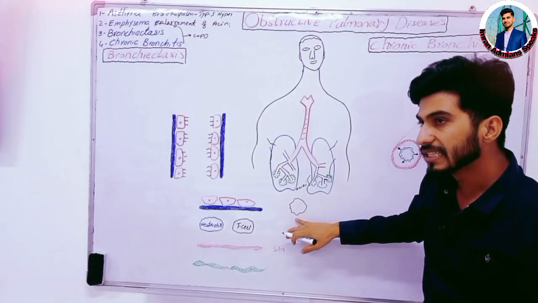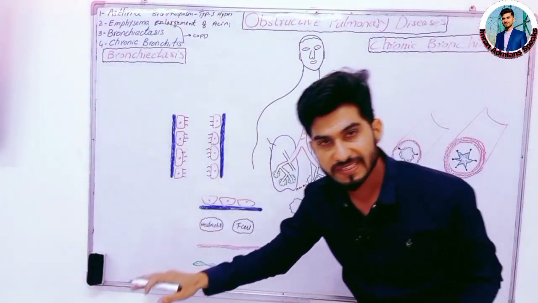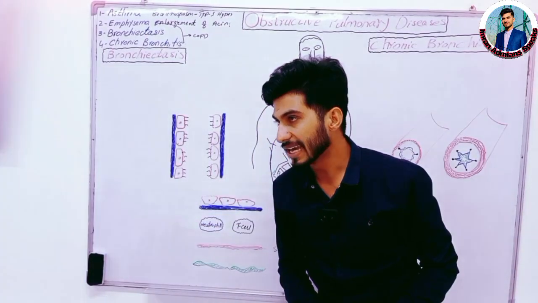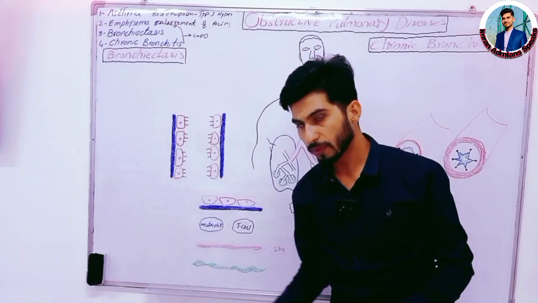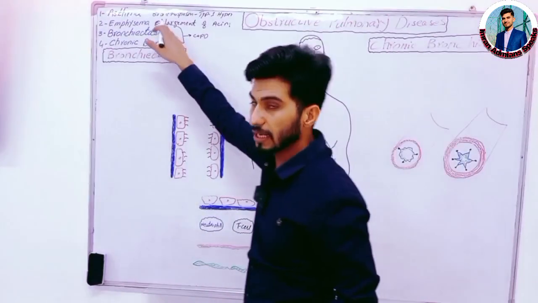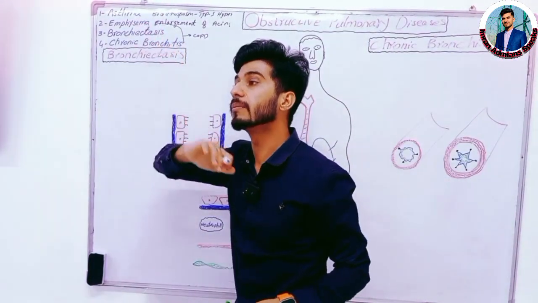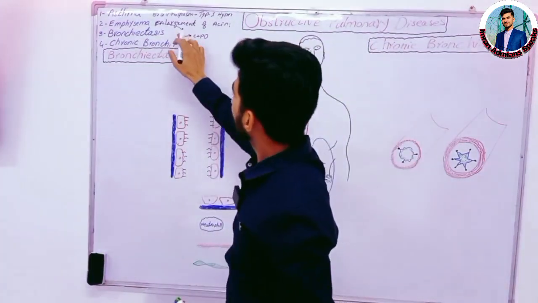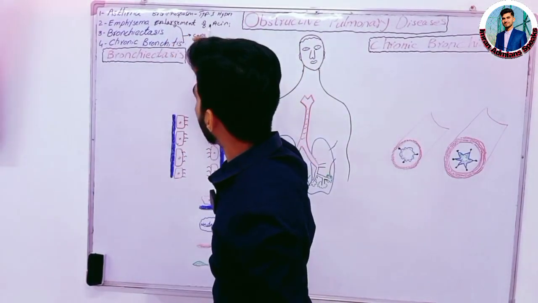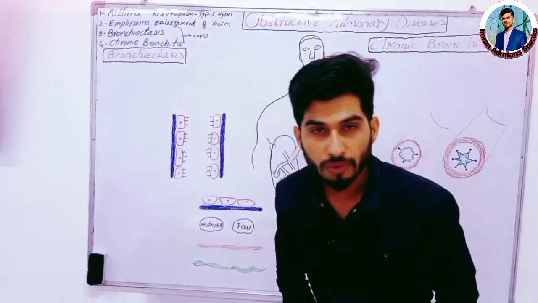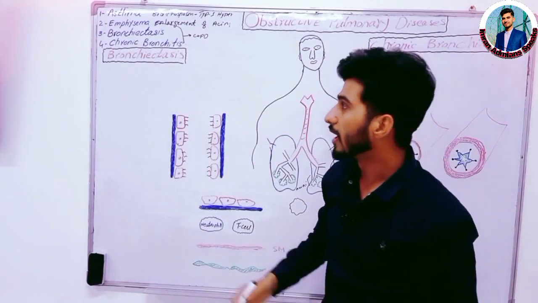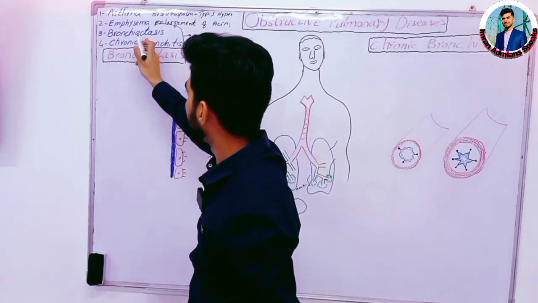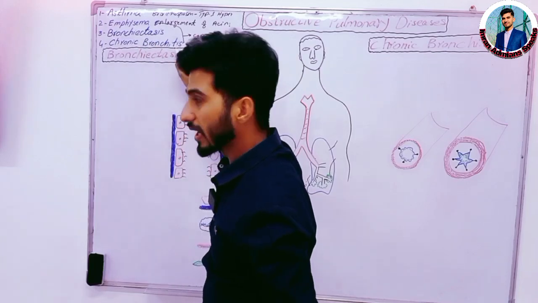This is the permanent enlargement of the acini. When the enlargement of the acini occurs, there will be a low surface area for the absorption of gases, for gaseous exchange. So this is emphysema, which we have discussed in very complete detail in my previous lecture. Now we will talk about bronchiectasis and chronic bronchitis, and their pathogenesis.